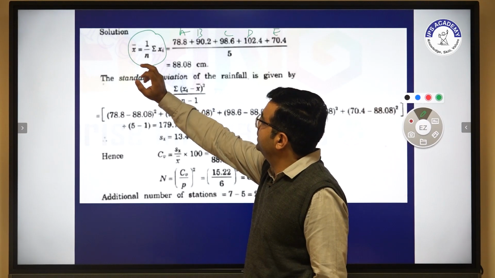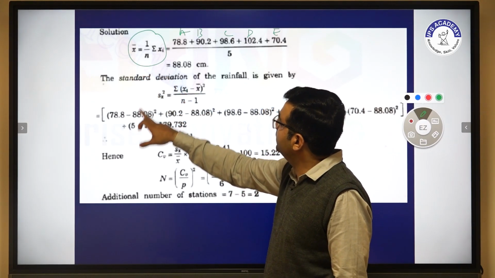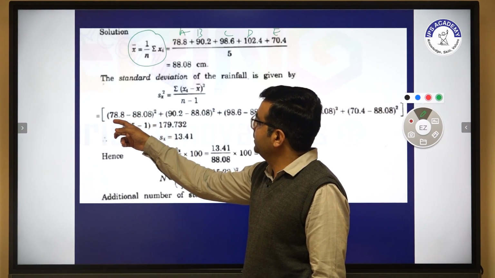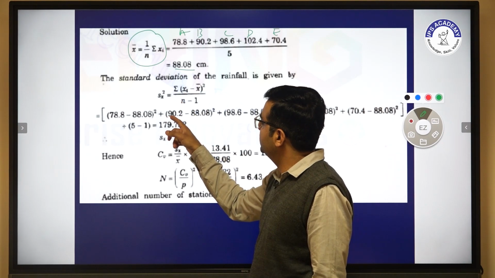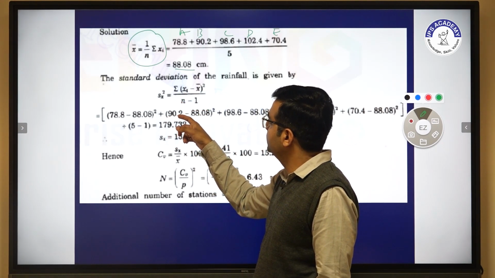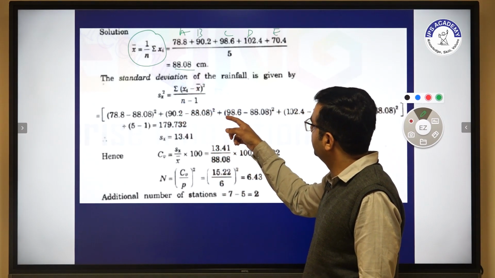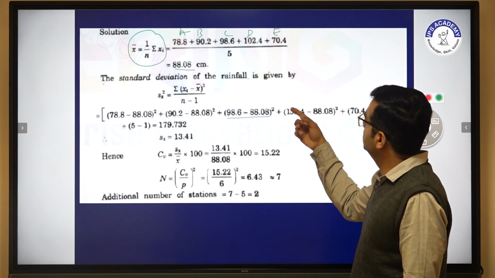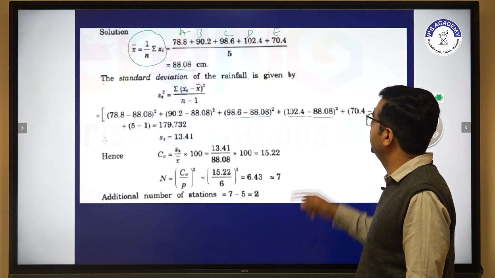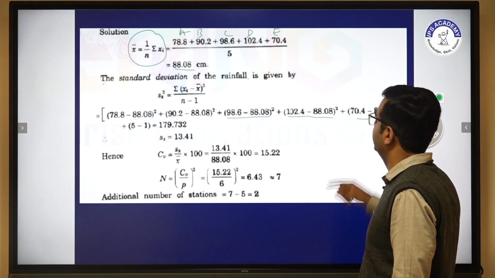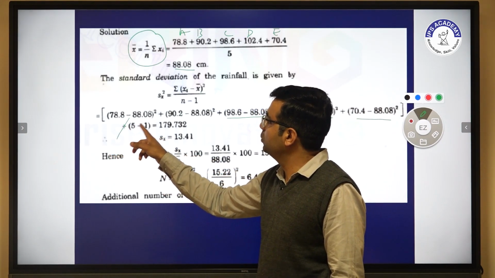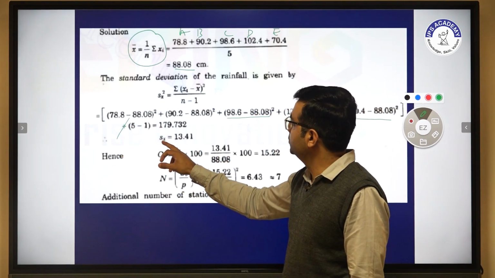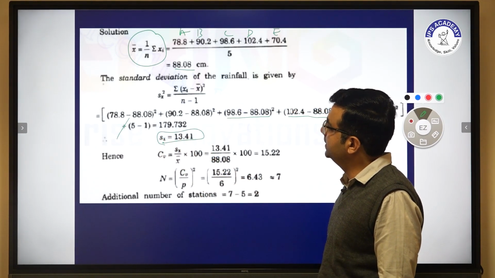So with the help of this arithmetic mean, we have to subtract it from each reading of stations A, B, C, D, E. For example, 78.08 minus 88.08, the arithmetic mean, then 90.2, which is the rainfall of B station, minus the arithmetic mean, and then square, plus the third reading 98.6 minus 88.08, plus 102.4 minus 88.08, and another one, 70.4 minus 88.08, and then it will be divided by 5 minus 1. 5 is nothing but the number of rain gauge stations. So we have to calculate the standard deviation.